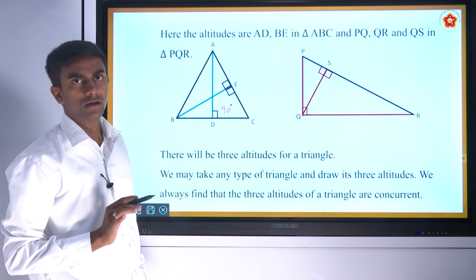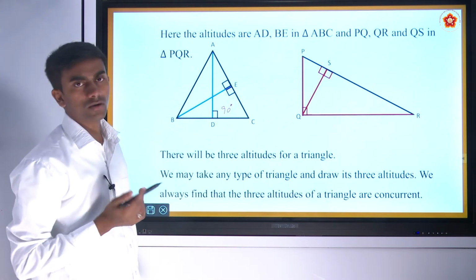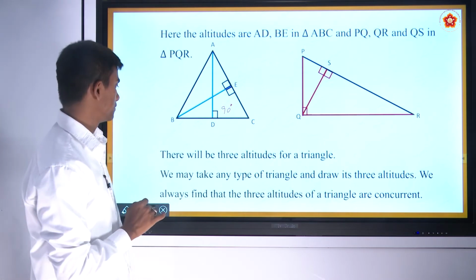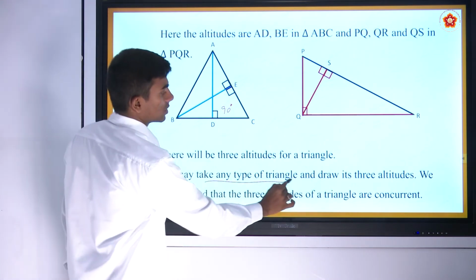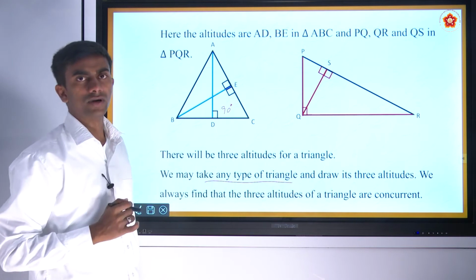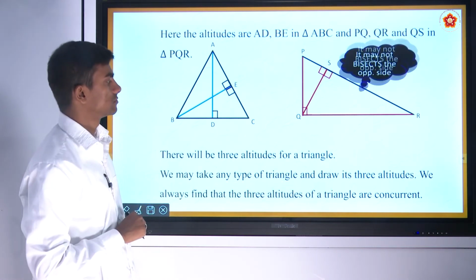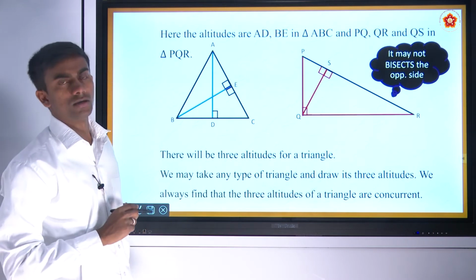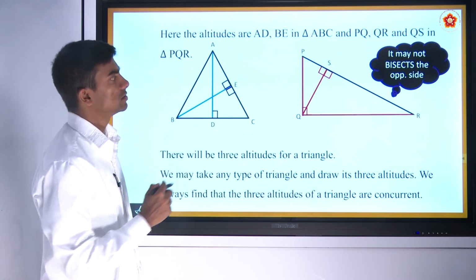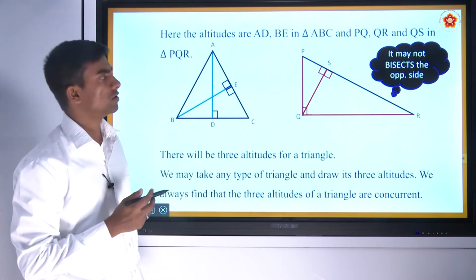There will be only three altitudes for a triangle since there are only three vertices for a triangle. You may take any type of triangle and draw its altitudes. We always find that they are congruent. And the important point to be noted is that it may not bisect the opposite sides.